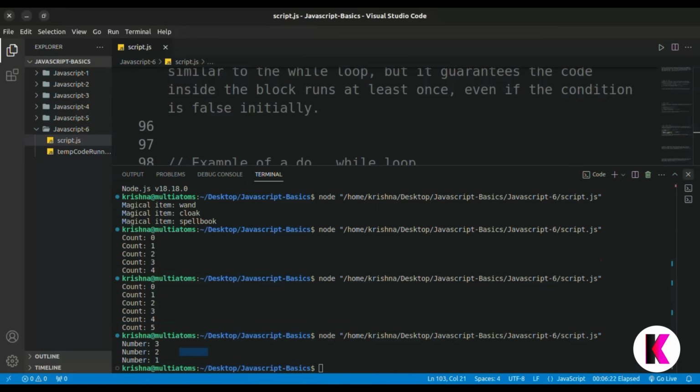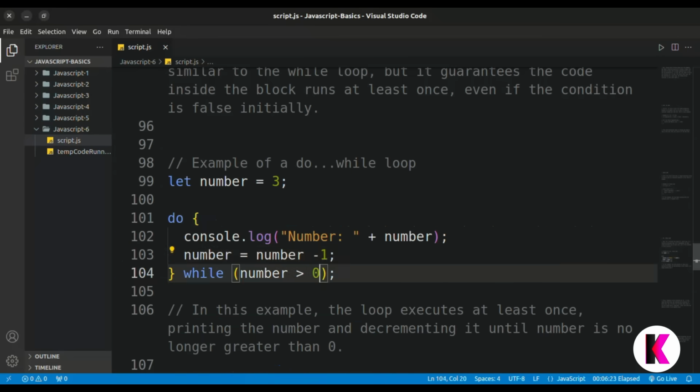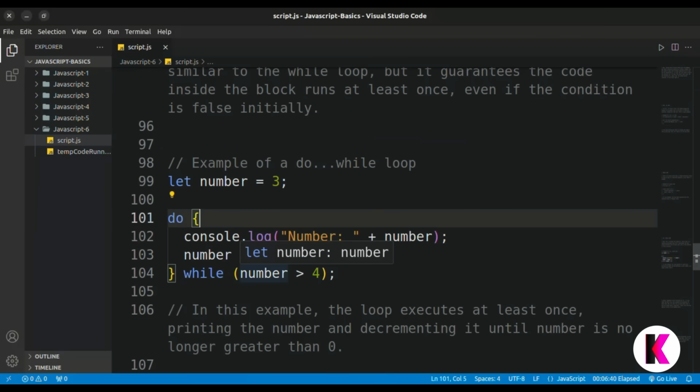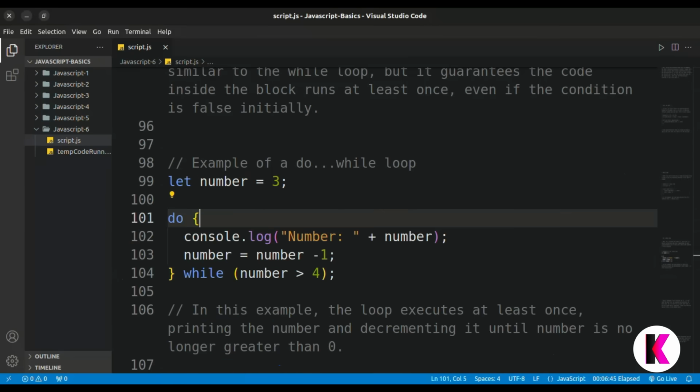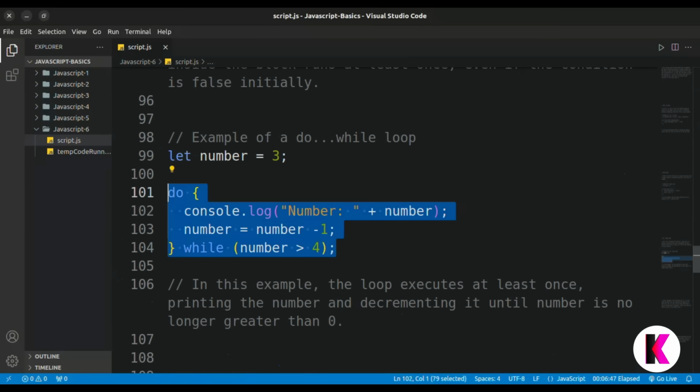But how I said, if this condition is false, like we write number is less than 4, so we have to print the number. This condition is false, so this code should not run, but this is a do while loop. At least one time this code will run, irrespective of this condition. So just run it. You can see the number is 3. This is what I said.